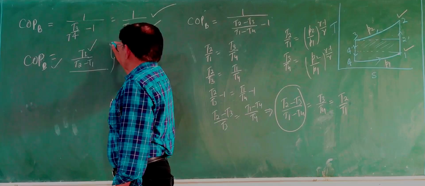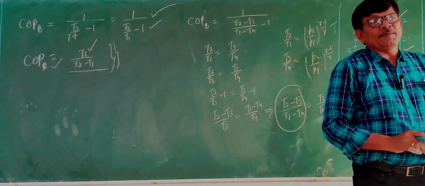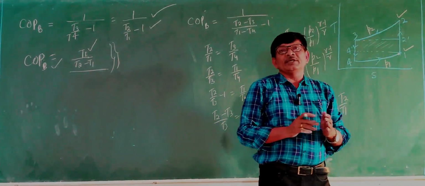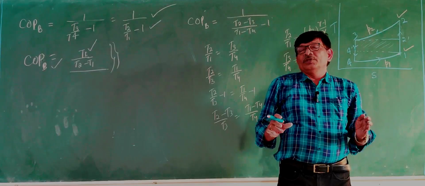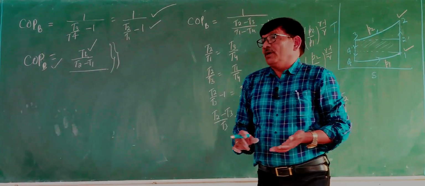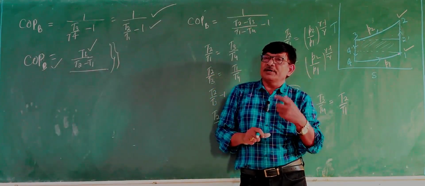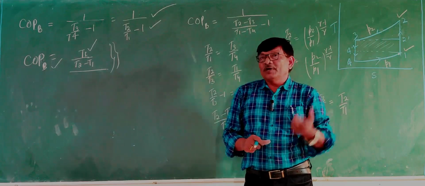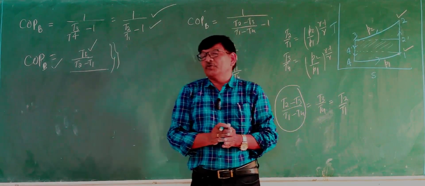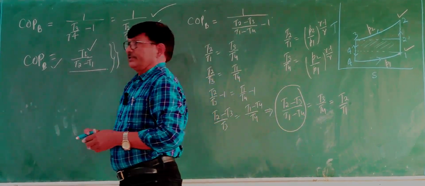So this is a way, again like a Carnot cycle, the coefficient of performance of a refrigeration system is reciprocal of the temperature difference, inversely proportional to lower temperature and inversely proportional to higher temperature. If higher temperature is increasing, COP will decrease; if lower temperature is decreasing, COP will decrease; if temperature difference is increasing, COP will decrease. In all these three conditions, COP will decrease.